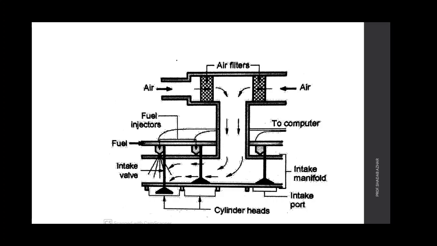Fuel is sent under pressure by the fuel pump from the fuel tank. The fuel is distributed to each of the injectors. Fuel injection is carried out simultaneously in each injector once in every rotation. This is shown in the figure.